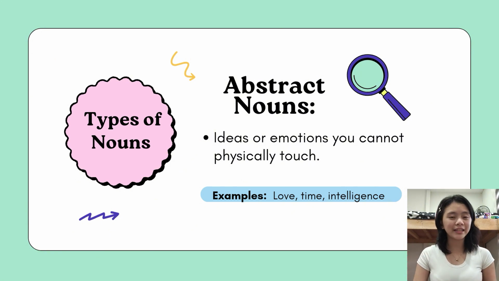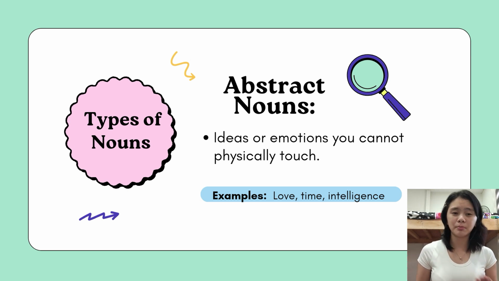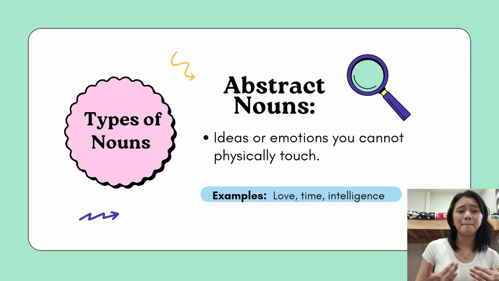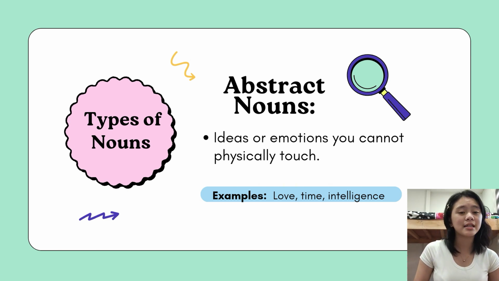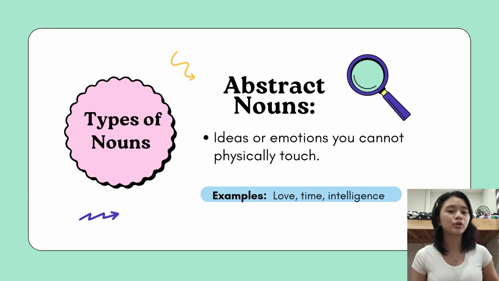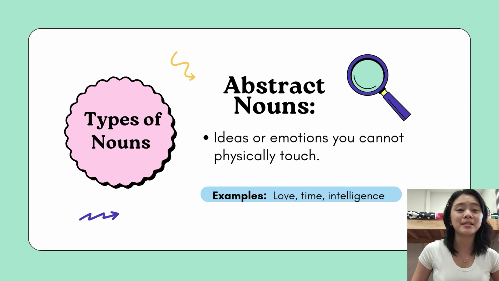How about if no? Then it is an abstract noun. An abstract noun refers to a concept, idea, feeling, or quality that cannot be physically touched or seen. It represents something intangible. Abstract nouns are used to talk about things that exist only in the mind, or emotions such as feelings, thoughts, or ideals. For example, her happiness was evident in her smile. Happiness is an emotion or state of mind that cannot be physically touched.